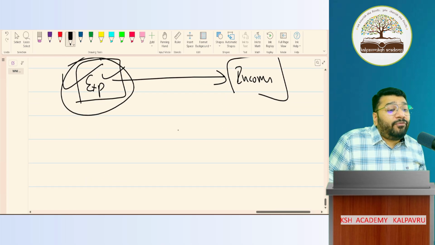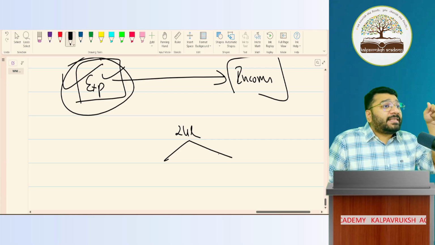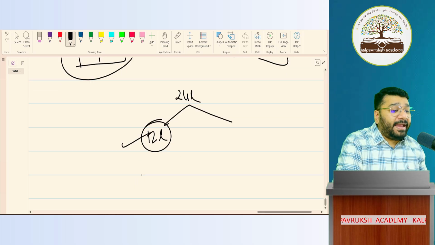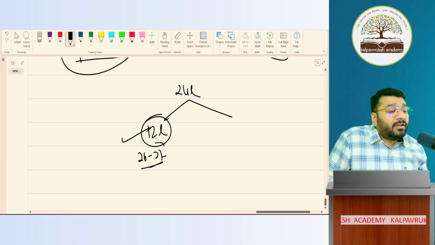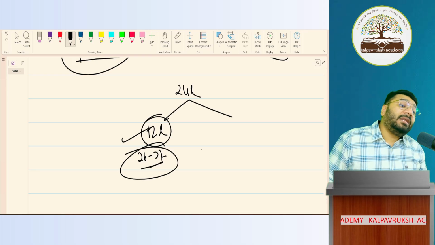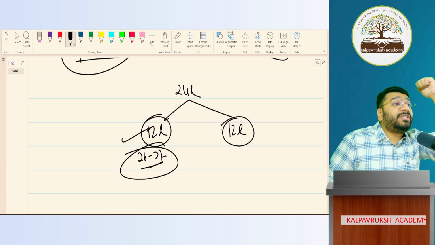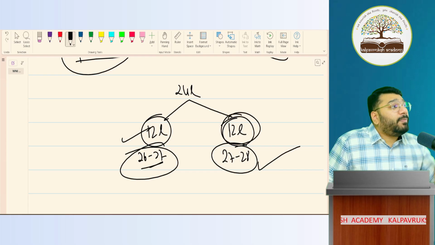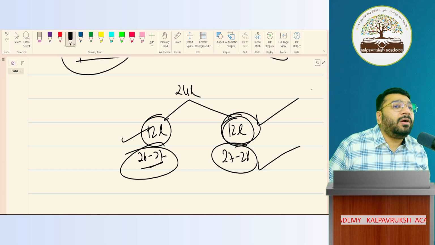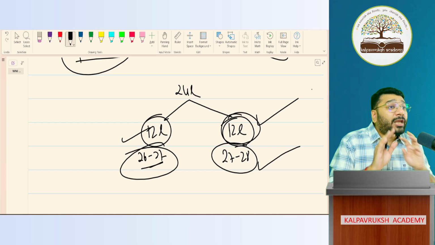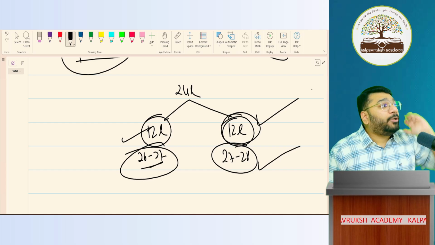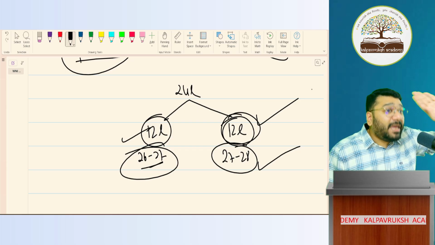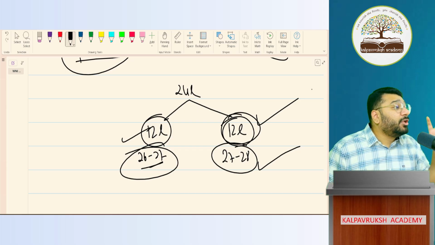Now, the 24 lakh rupees rent you've paid: out of this, the current year's benefit is drawn for how much? Only 12 lakh worth of rent you've paid is for the current year 26-27. Whereas the remaining 12 lakh you've paid, the benefit of this will come in which year? Next year, 27-28. So when the benefit is coming next year, this 12 lakh should be recorded as expense when? Next year. Got it, not got it? Clear or not clear? Are you able to understand the difference of expense? In our local day-to-day language, what is expenditure? Any money that I've spent is expenditure. Yes or no? But accounts says payment has no connection with expenditure. So in accounts, what is expenditure?